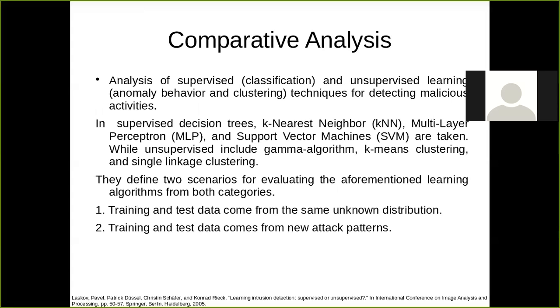The researchers Roscoe Powell and Patrick Dozel and some other researchers published a paper in which they took a number of supervised and unsupervised methods. They took K-nearest neighbor, multi-layer perceptron, and support vector machine, and in unsupervised, the gamma algorithm and k-means clustering.